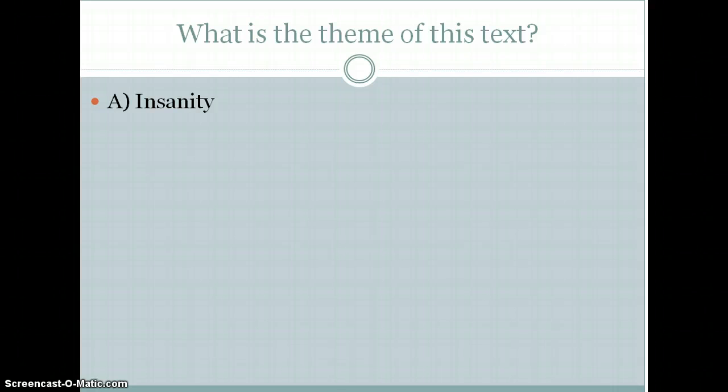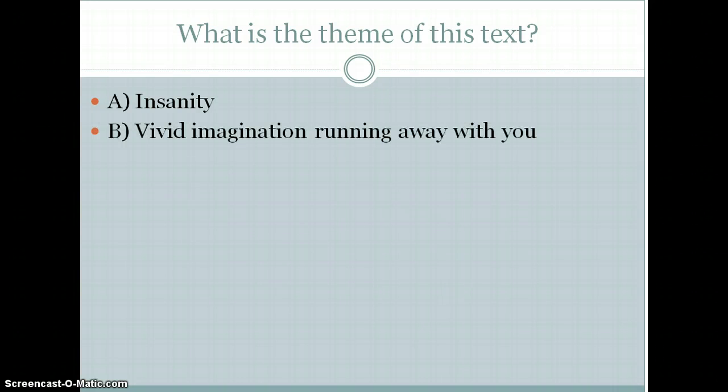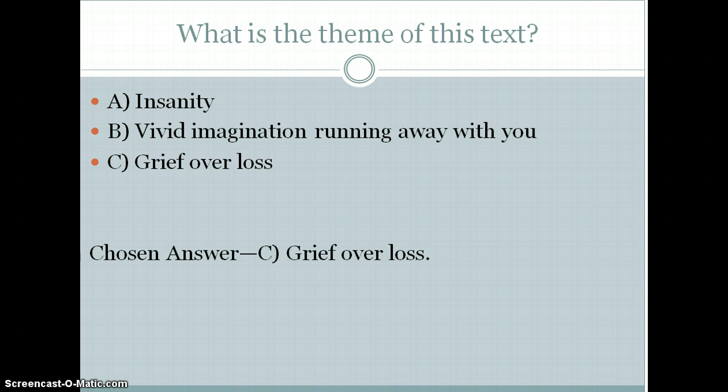A, insanity. B, vivid imagination running away with you. C, grief over loss. The correct answer is all of the above. An assertion of theme depends on how well you can support your claim. For the purpose of this lesson, we will choose the theme of grief over loss.